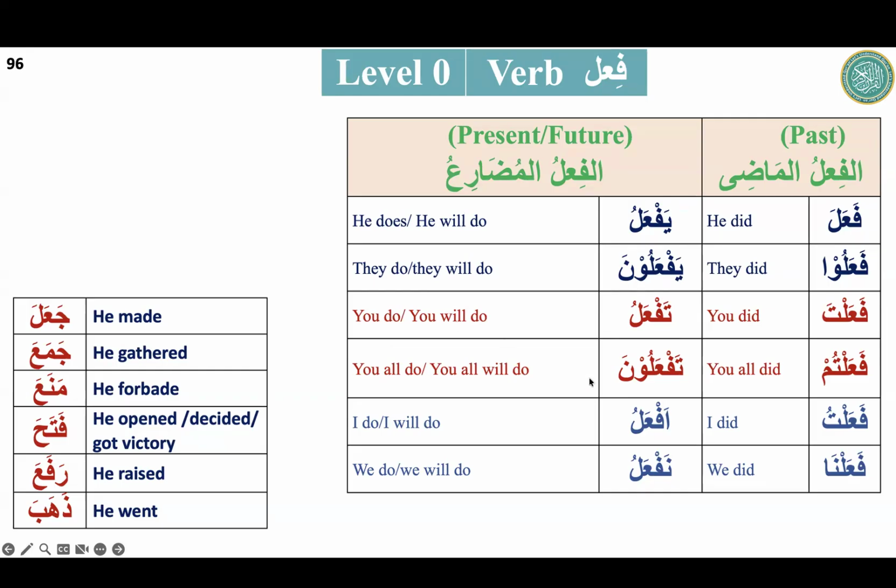تفتح, yes, you open or you will open. Very good. تفتحون, you all open, you all will open. أفتح, I open, I will open. نفتح, we open and we will open. We all will open. Thank you very much, Brother Ahmed.